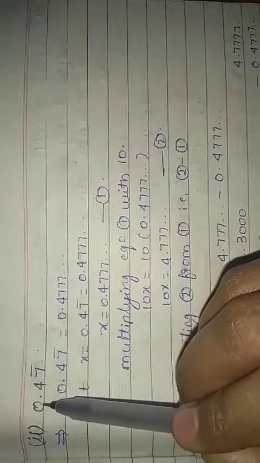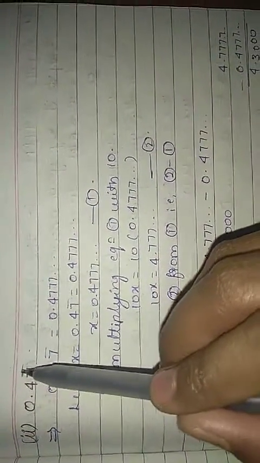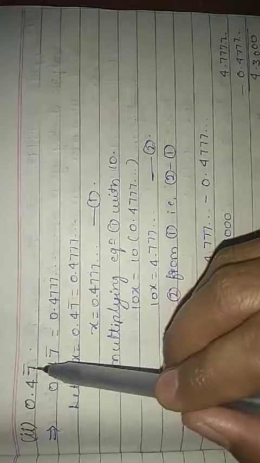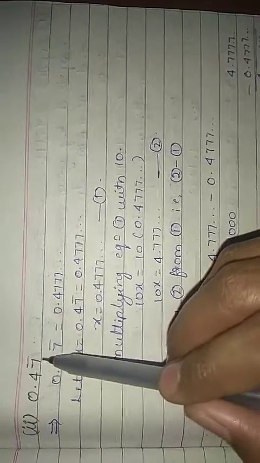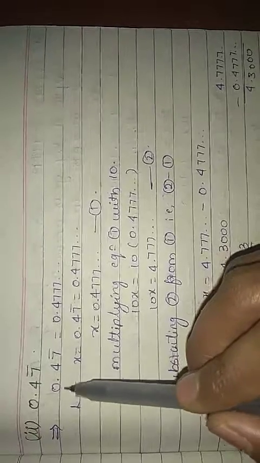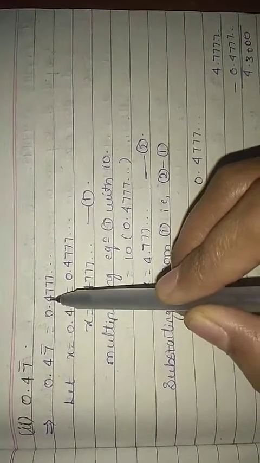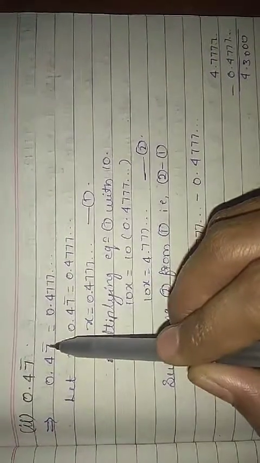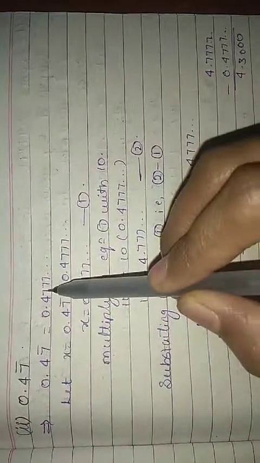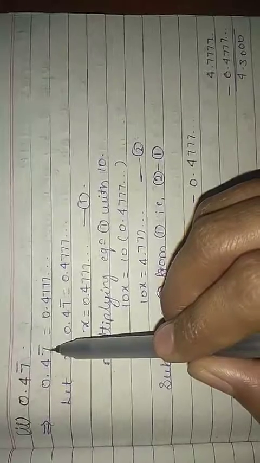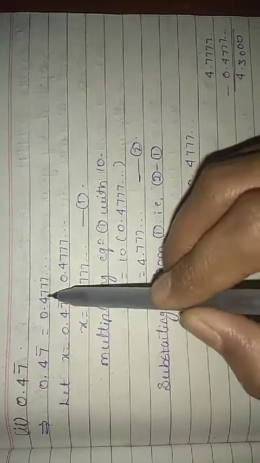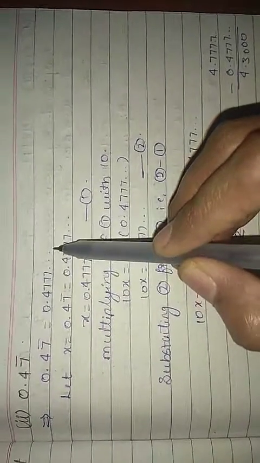Okay. Next one, the second one. They've given 0.47 bar. They've given the bar only for 7. So write the given thing: 0.4 bar is equal to 0.4, and only 7 has a bar, so 7 is repeated here.